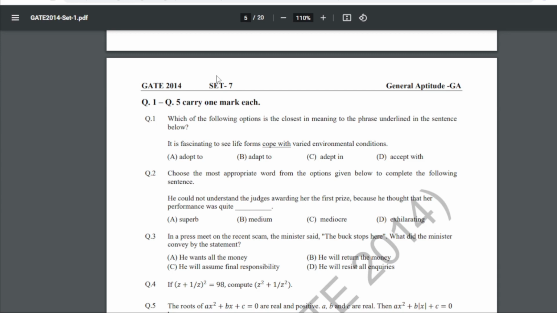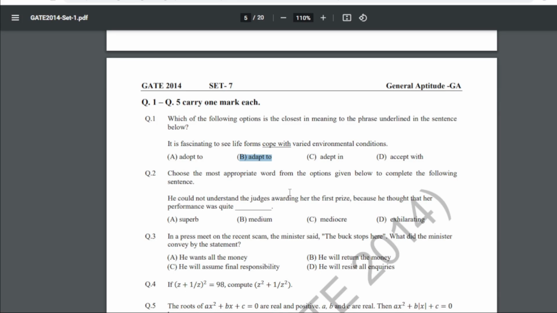So the very first question is, which of the following options is closest in meaning to the phrase underlined in the sentence below? It is fascinating to see life forms cope with varied environmental conditions. So the answer for 1 will be B, that is adapt to. It is fascinating to see life forms adapt to varied environmental conditions.